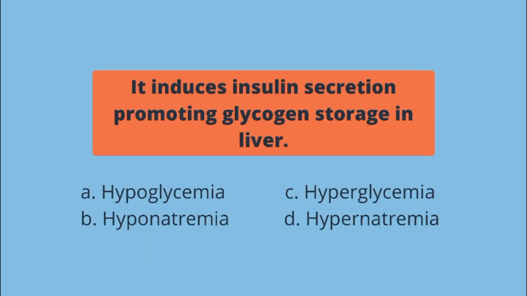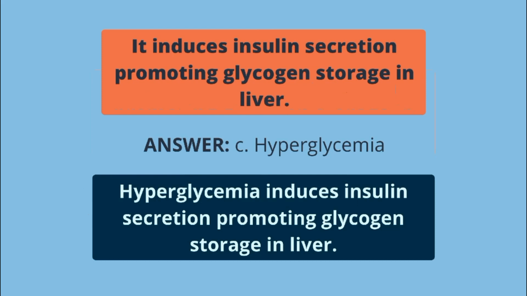It induces insulin secretion promoting glycogen storage in liver. A. Hypoglycemia, B. Hyponatremia, C. Hyperglycemia, D. Hypernatremia. The answer is letter C. Hyperglycemia induces insulin secretion promoting glycogen storage in liver.